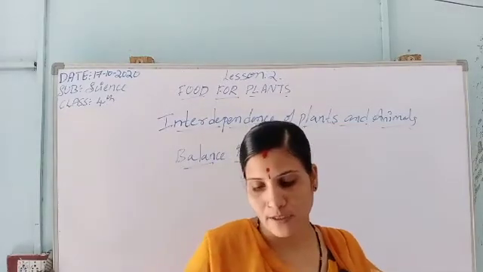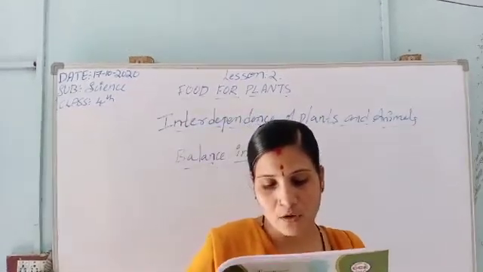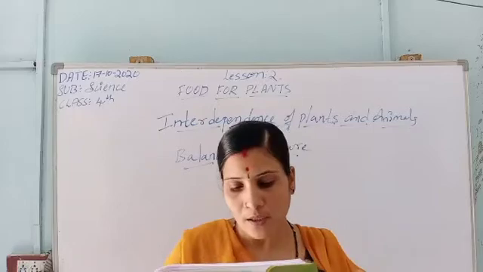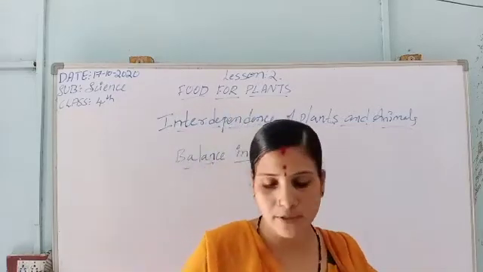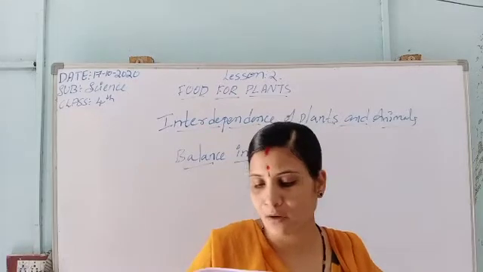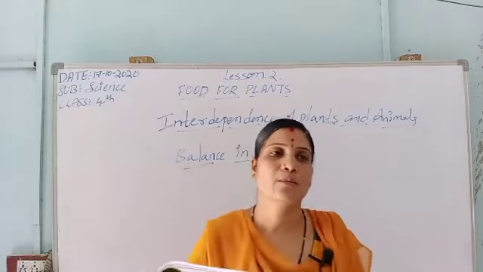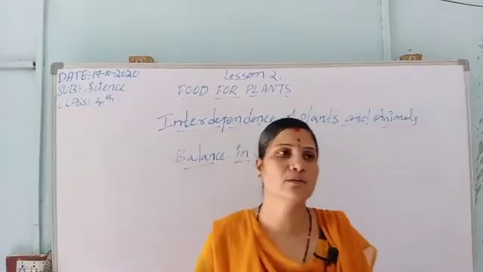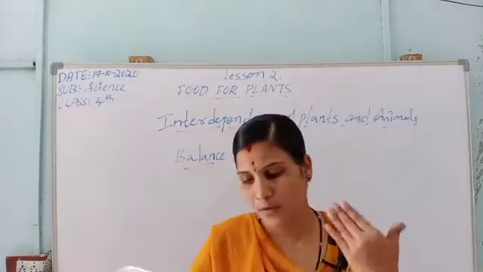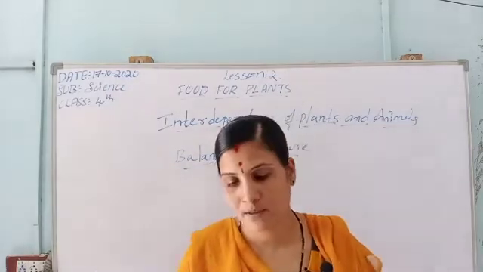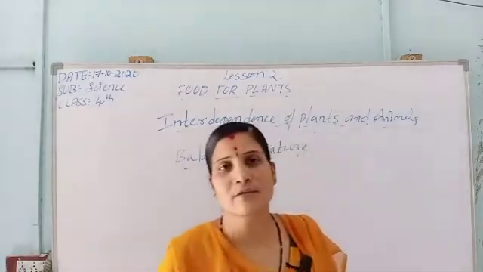He is saying that if the number of animals increases, plants may not be able to support enough food. If the number of animals increases, plants will not be able to supply enough food. They will not produce so much food for the animals, and oxygen will also not be supplied to the animals.